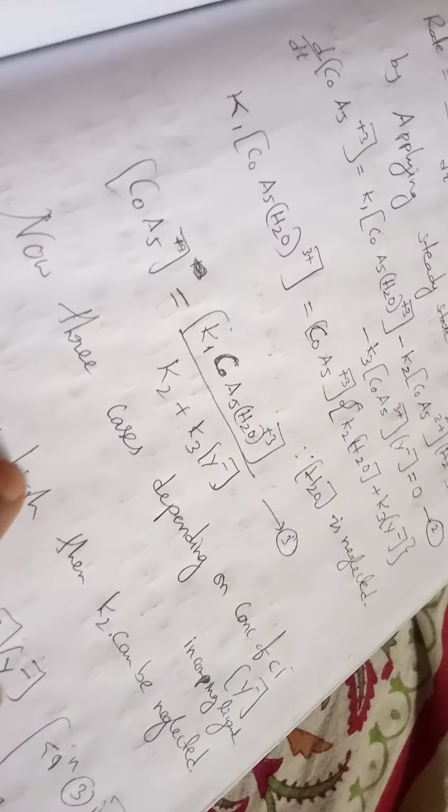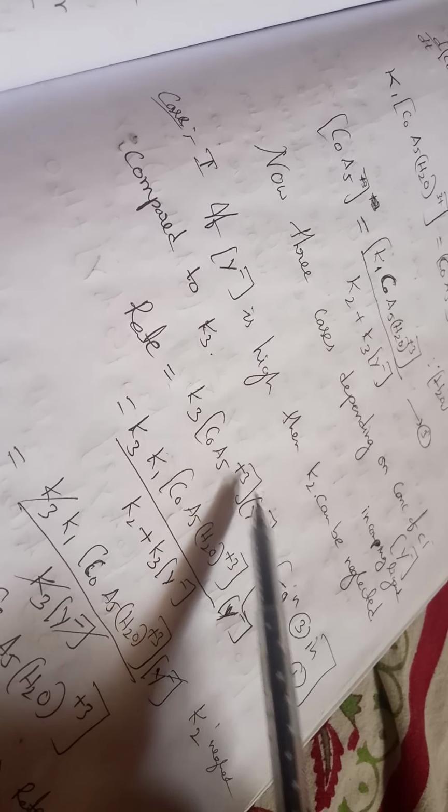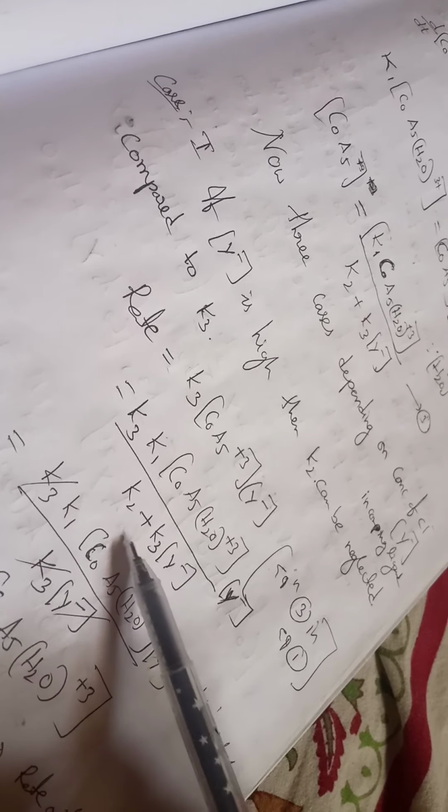Now there are three cases, depending upon the concentration of the incoming ligand Y minus. If Y minus is at high concentration, we neglect K2. We can substitute this value in the first rate law. The rate is K3 times the intermediate concentration, and we neglect K2. Then K3 cancels and Y minus cancels, and we get only the complex concentration, which is taken as the reactant.